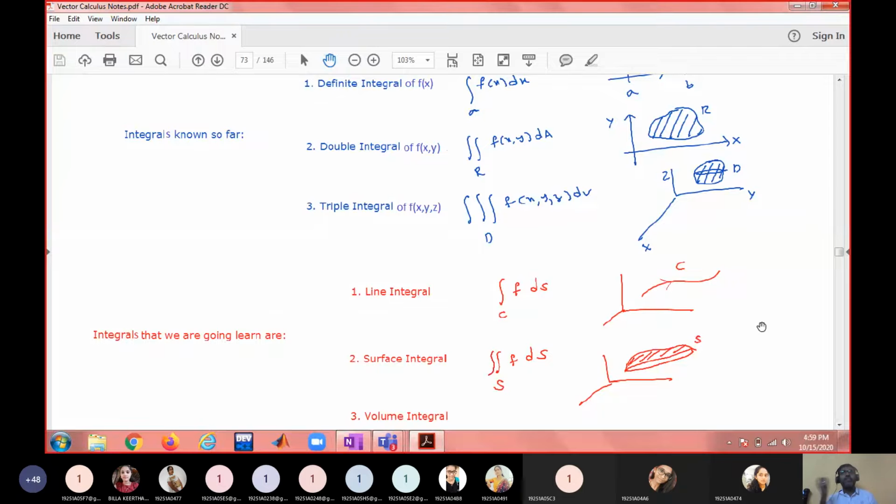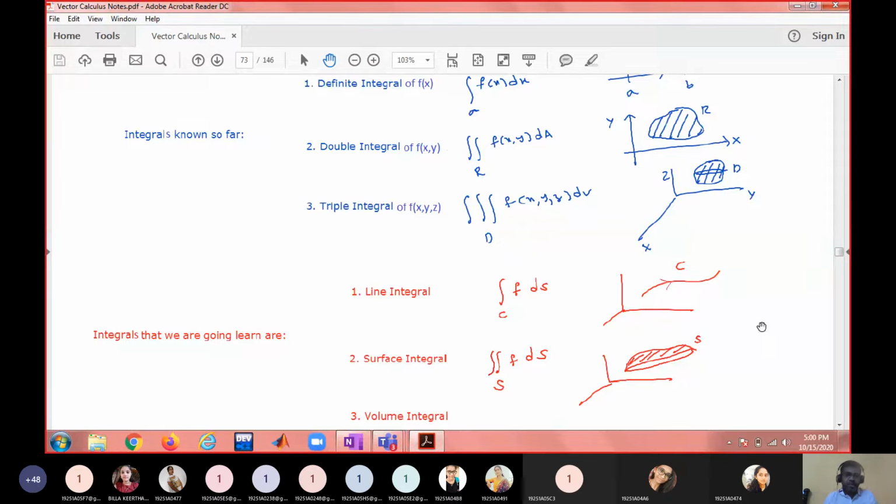You cannot say 1 1 1 is smaller and 2 2 2 is bigger. Two-dimensionally or three-dimensionally, you cannot compare two points, you cannot say which point is bigger or smaller. So you should specify from this point to this point through a path. Endpoints are important, and the path joining the endpoints is also important if you want to integrate a function over a curve.